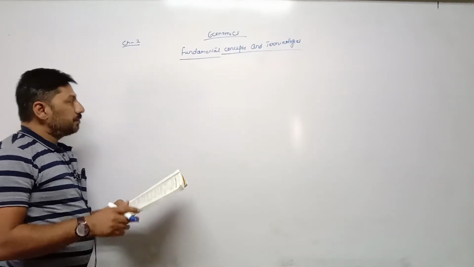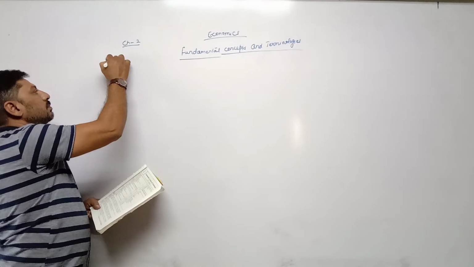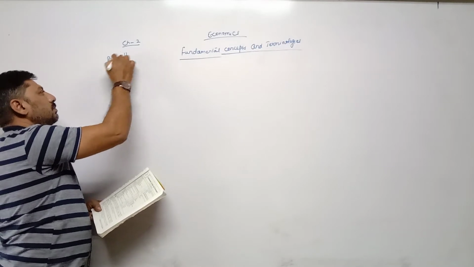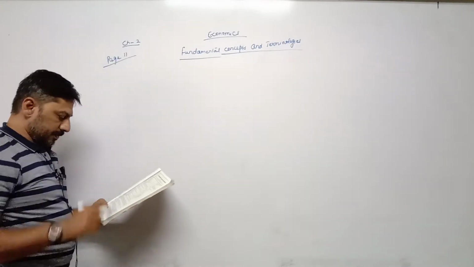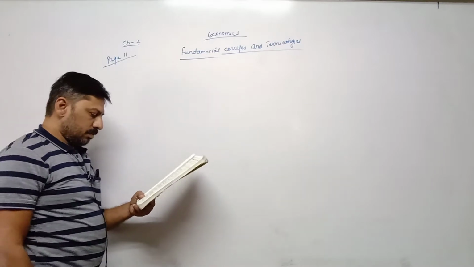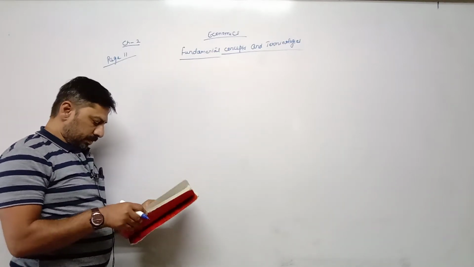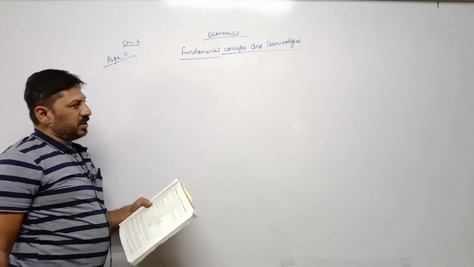Page number 11. First topic is price and value.